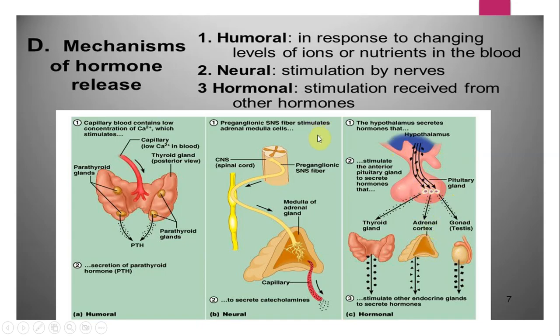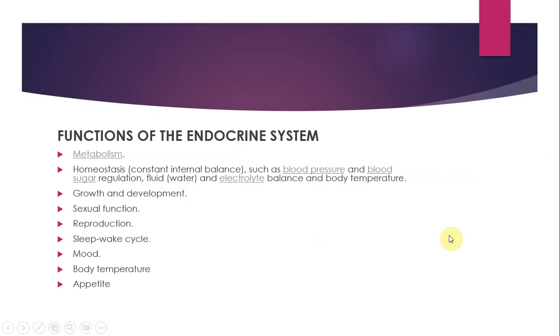So I hope this is pretty simple. This is the humoral response, which is the changes in blood levels, right? Then over here is the neural, pretty simple, in response to the stimulation of nerves. And over here, hormonal, which means that stimulation is received from other hormones, right? So it's like a chain reaction. We've already studied this before.